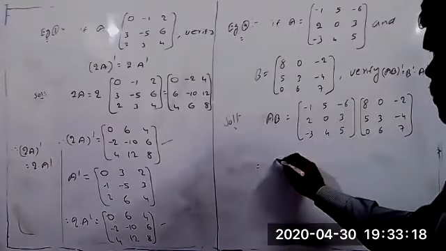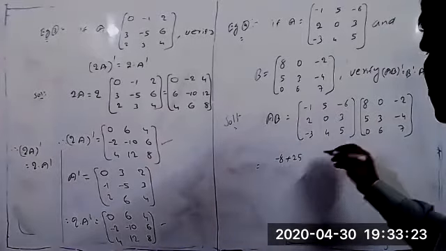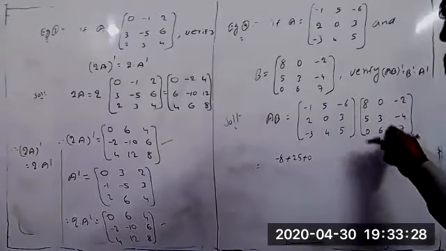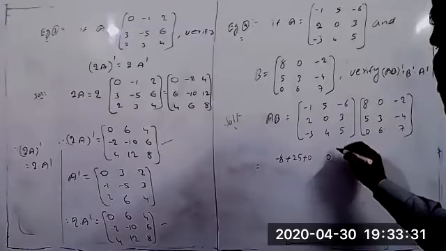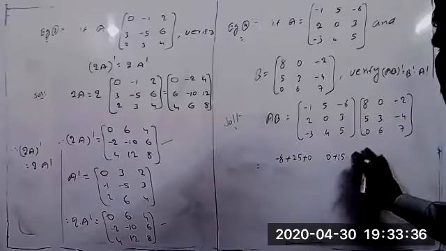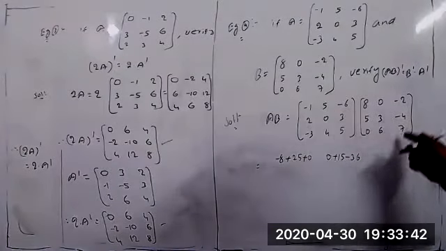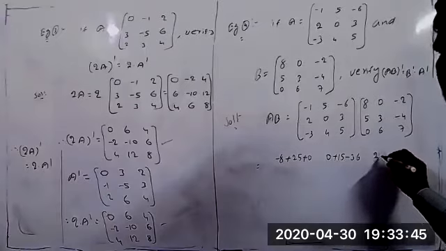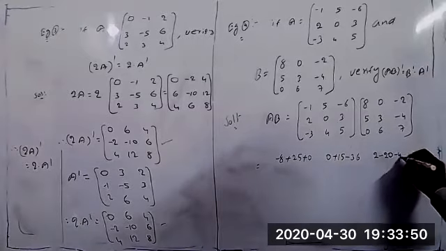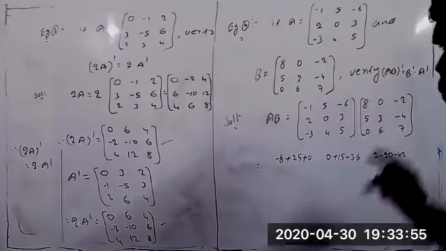So -1 into 8 equal to -8, plus 5 into 5 equal to +25, -6 into 0 equal to +0. First element done. Again, first row into second column: -1 into 0 is 0, plus 3 5s are 15, plus -6 into 6 equal to -36. Again, first row into third column: -1 into -2 equal to +2, 5 into -4 equal to -20, -6 into 7 equal to -42.